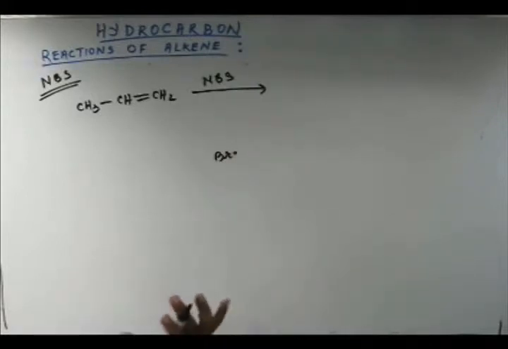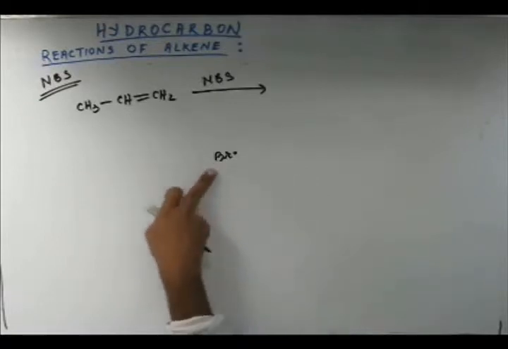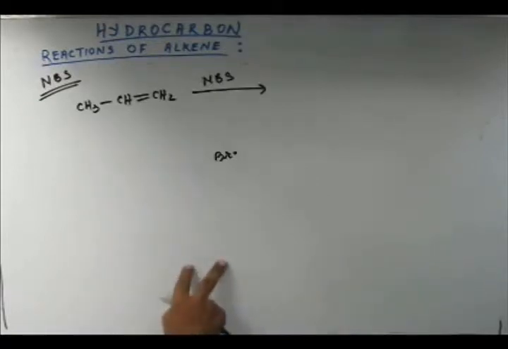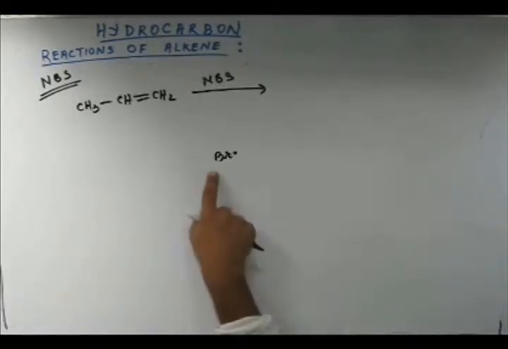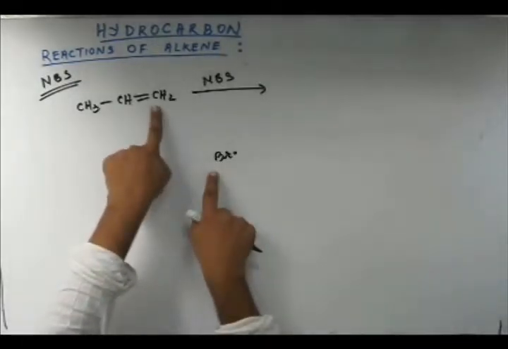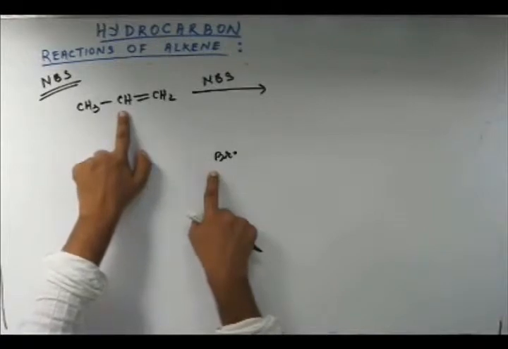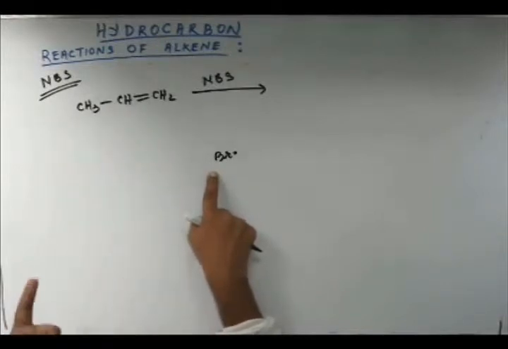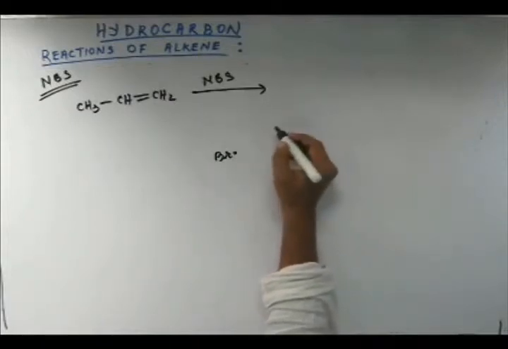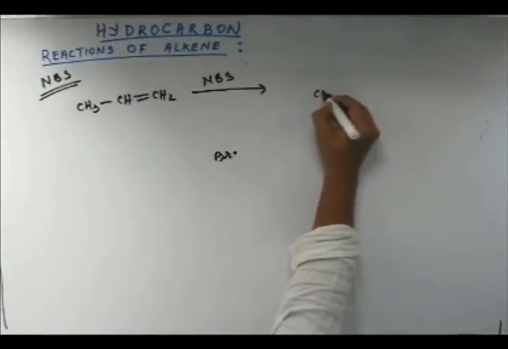Fine. Now let's see what happens if we extend the same idea and add this Br dot to the carbon of the alkene, as we did in anti-Markovnikov addition. Then Br dot is supposed to go to the less substituted carbon, so that the free radical is produced on the more substituted carbon. If we do it again, we will get this intermediate.